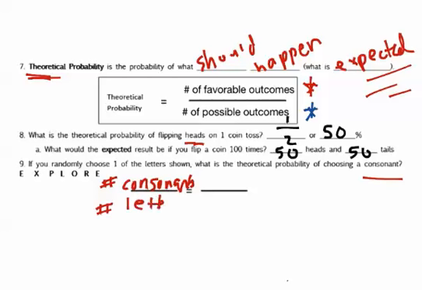Okay, so we'll have a little English lesson real quick. How many consonants are in this word? So remember, vowels are A, E, I, O, or U. So then we're left with all of the other letters being consonants. So X, P, L, and R are consonants. So how many consonants do we have? We have 4 over the total number of letters, which is 7. So the probability of picking a consonant out of the bag or from this word is 4 out of 7. And that cannot be reduced.